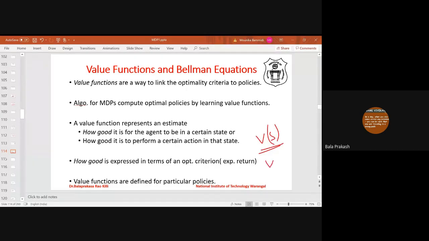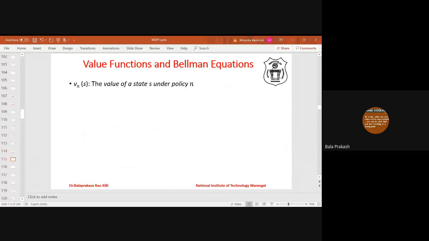Suppose the system is in state S, then how to define value function? Value function is defined with respect to policies. Policy is defined by policy pi. So now we'll see V pi of S. This says value of a state S under policy pi. So V pi of S actually says value of state S under policy pi, which means the system is in state S.